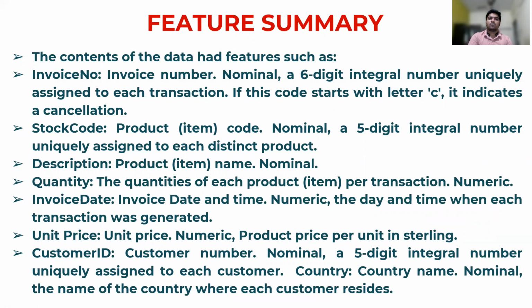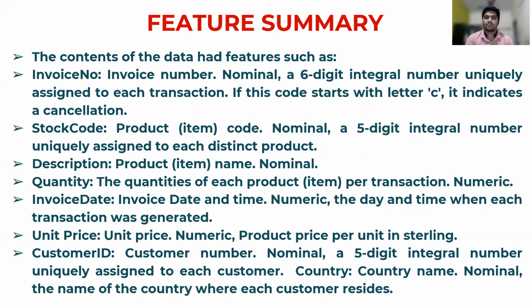And coming over to the feature summary. As I told, there are 8 features, so we need to understand each feature and what it means. The data set has features such as invoice number. Invoice number is a nominal 6-digit integral number uniquely assigned to each transaction. If this code starts with the letter C, it indicates a cancellation.